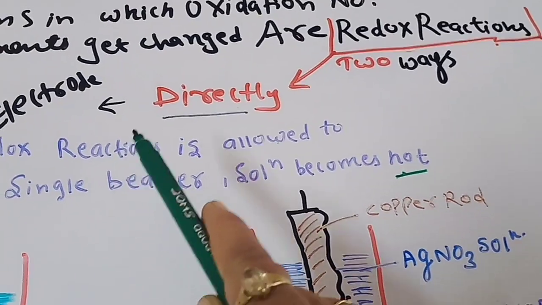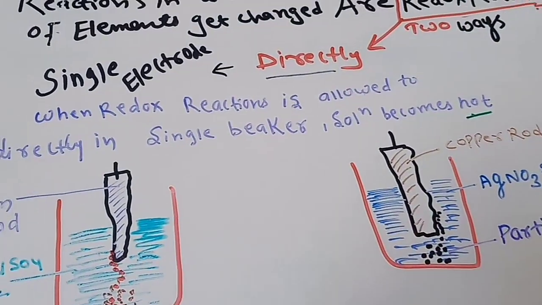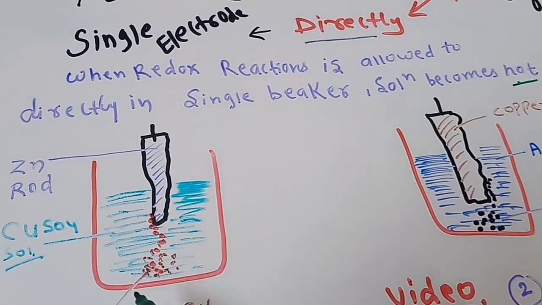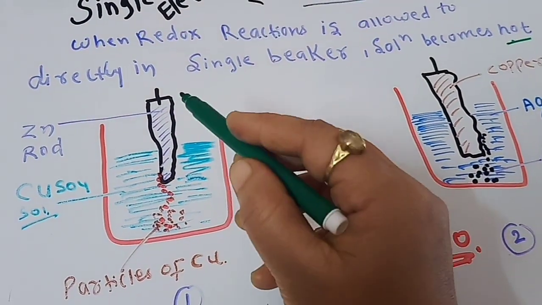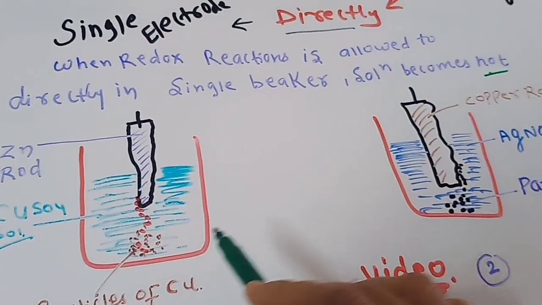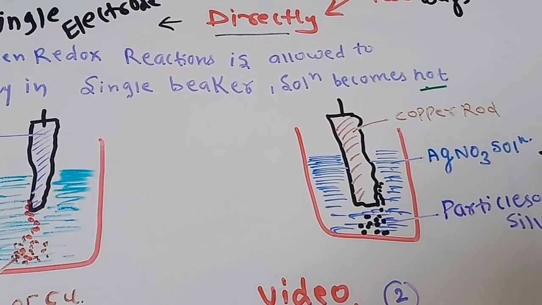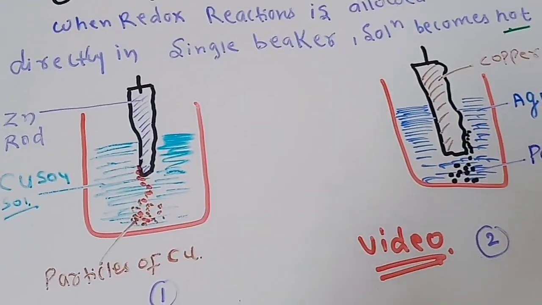If we talk about the direct redox reactions, we take a single electrode in a single beaker. I have taken two examples here: when a zinc rod is dipped in a copper sulfate solution, and a copper rod is dipped in a silver nitrate solution. Let us see what reactions are going on here.